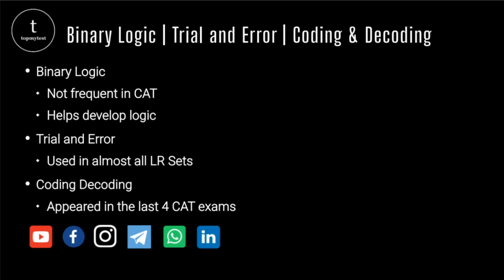Coding and decoding is an extension of trial and error. There are some coding questions which can be solved directly, and some which require trial and error. Now, coding and decoding has been very frequent in the last 4 CAT examinations. Earlier, it used to be relegated to exams like bank exams, NMAT, etc. But over the last 4 CAT papers, one set on coding and decoding has come up in at least one slot every time.